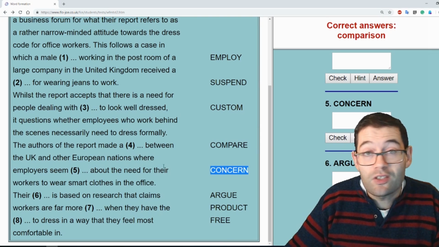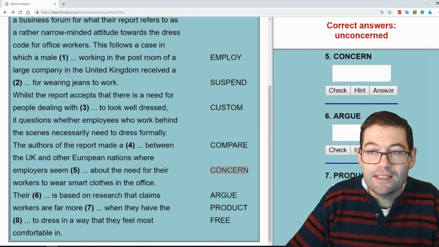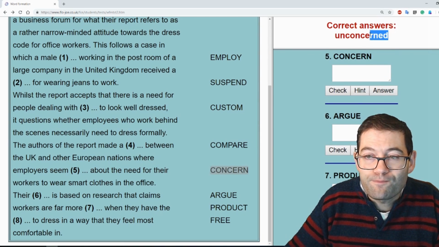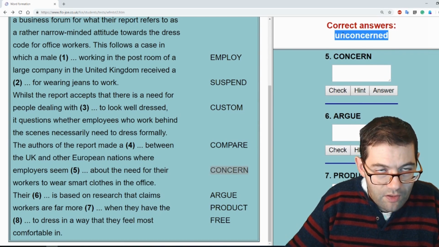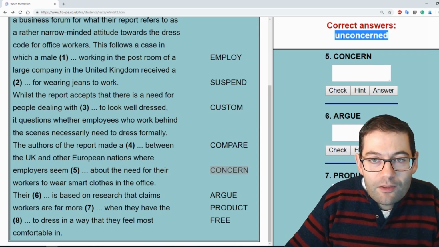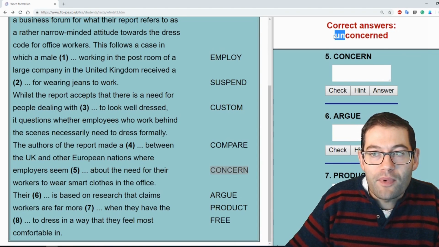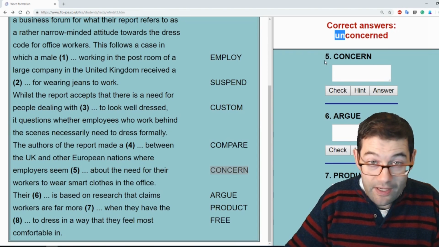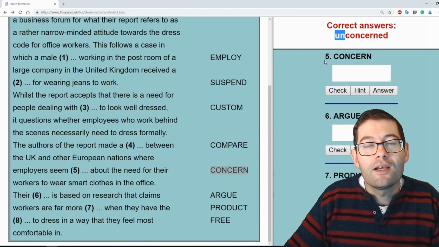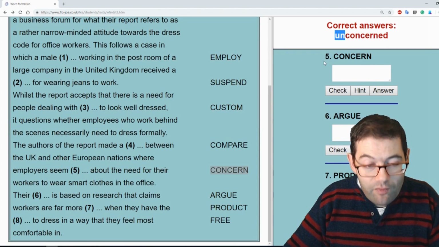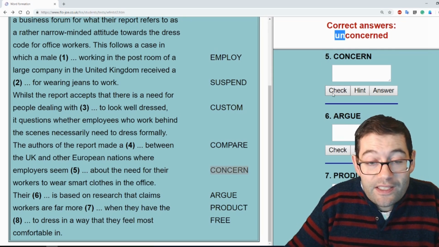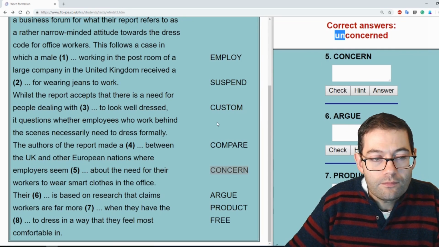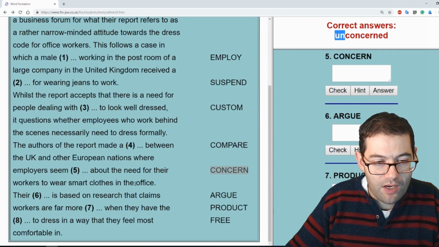So the answer is not concerned, but rather it is unconcerned. So we've got to be careful of the context, because tricky little questions like this need negative prefixes, the correct negative prefixes, of course, to create the correct adjective to fit the context. So employers seem unconcerned about the need for workers to wear smart clothes in the office.